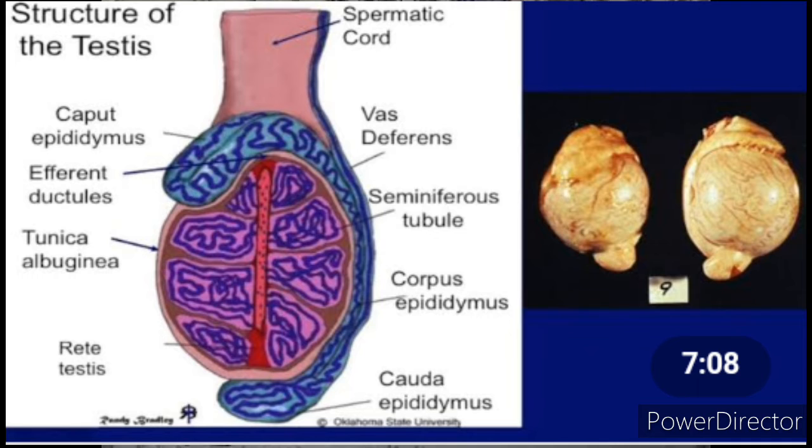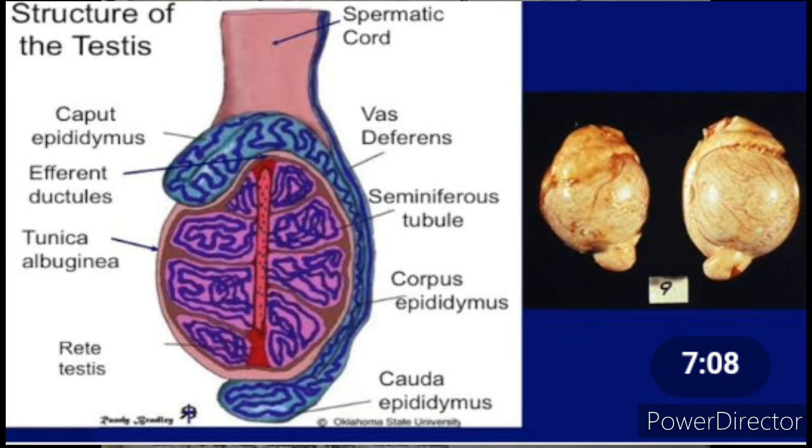And coming to the next part called accessory duct system. The seminiferous tubules open into the rete testis. It is a tube, and these rete testis together connect and form vasa efferentia, and several vasa efferentia combine together to form the epididymis. The rete testis and vasa efferentia are minute tubules, started from the seminiferous tubules. All these minute tubules will be present inside the testis, and the epididymis is the highly coiled tube that comes out of the testis.